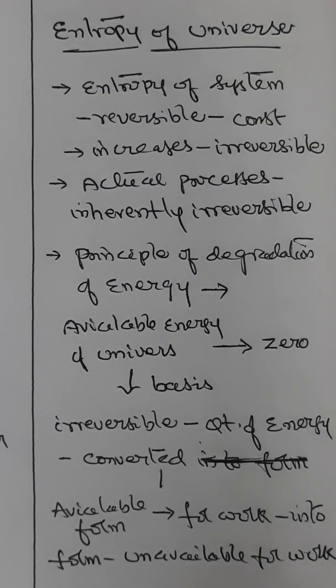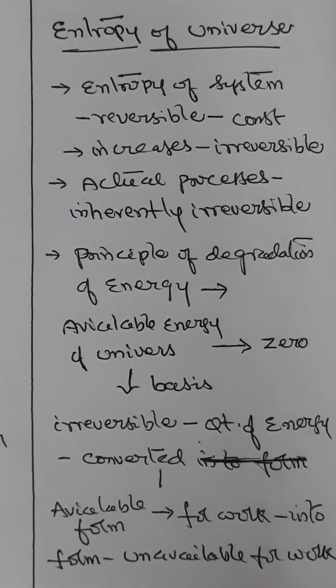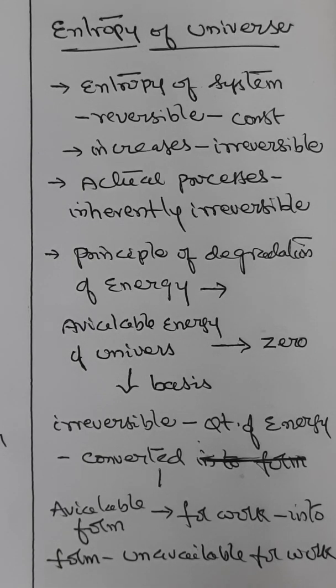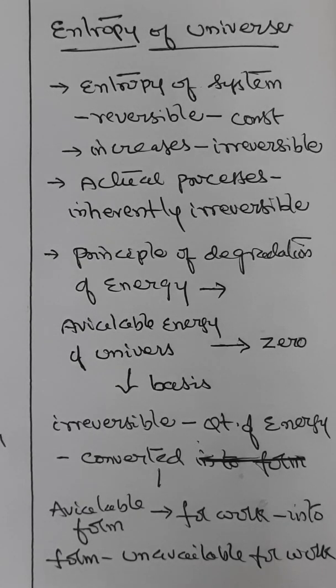Now let us understand how to get the entropy of the universe. Earlier we have seen that the entropy of a system remains constant in a reversible cyclic process, but it increases in all irreversible processes. That means there is no change in the entropy of the universe due to a reversible process, while the entropy of the universe increases due to an irreversible process. Because all actual processes are inherently irreversible, the entropy of the universe increases.